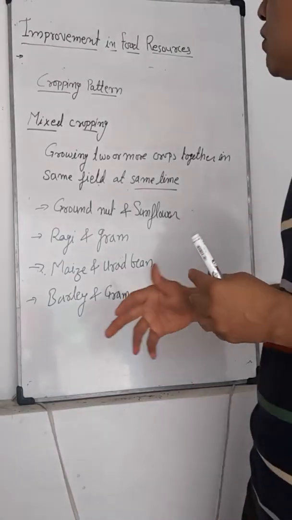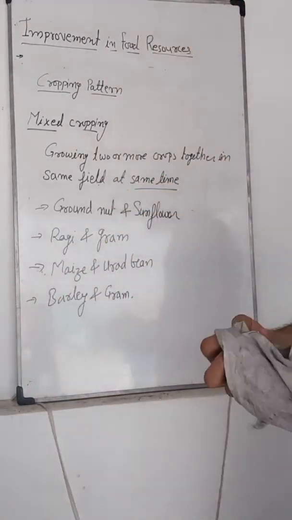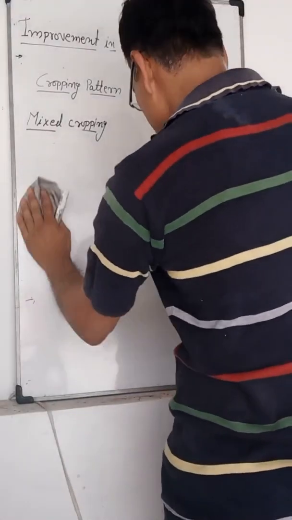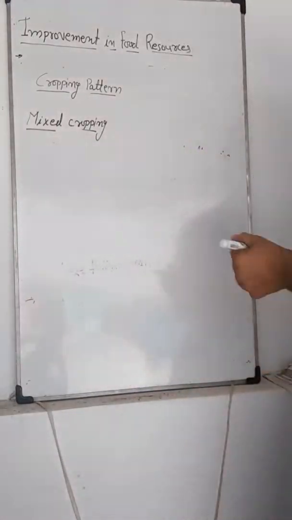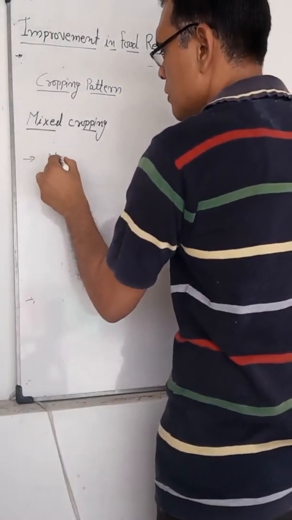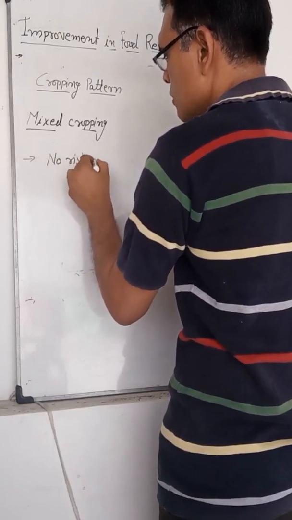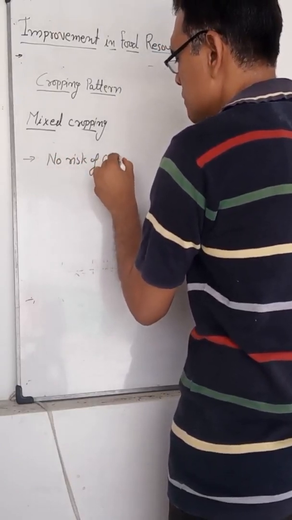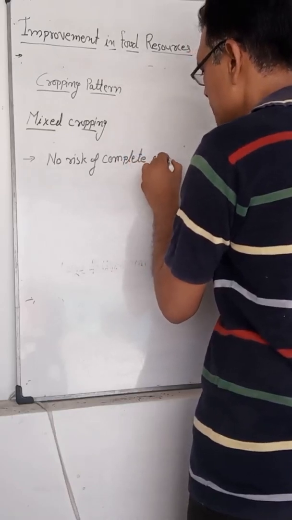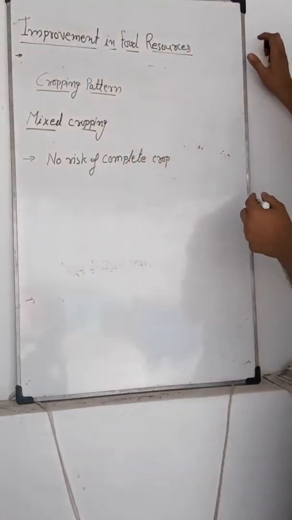So what are the advantages of mixed cropping? The advantage is that there is no risk of complete crop failure.